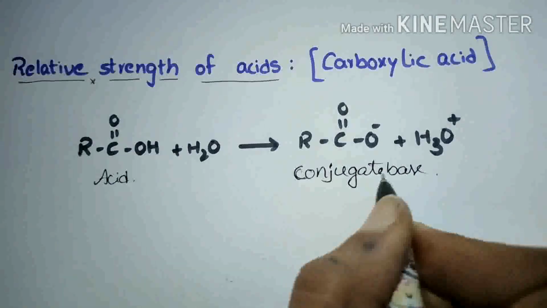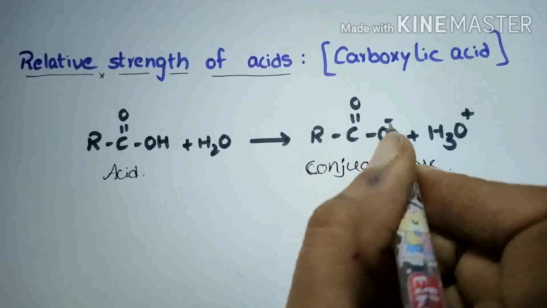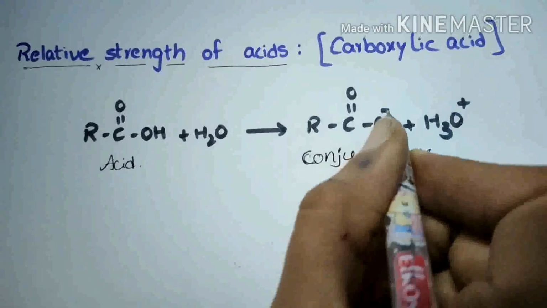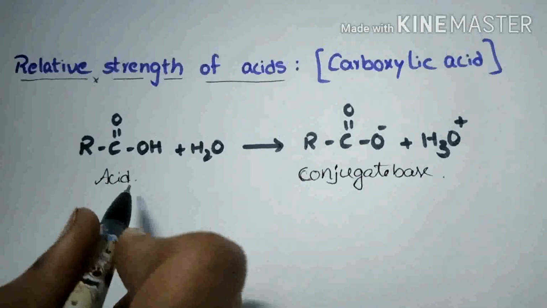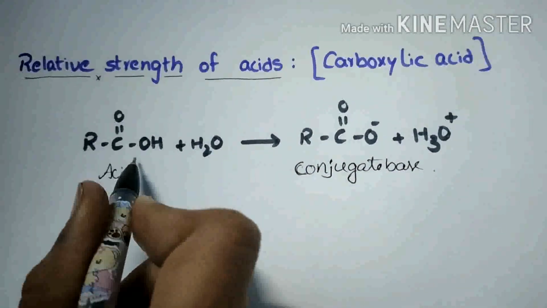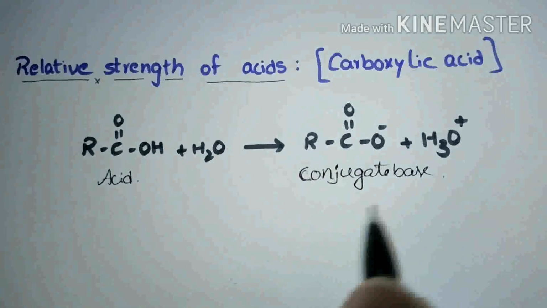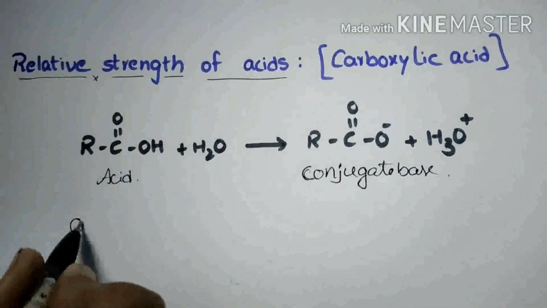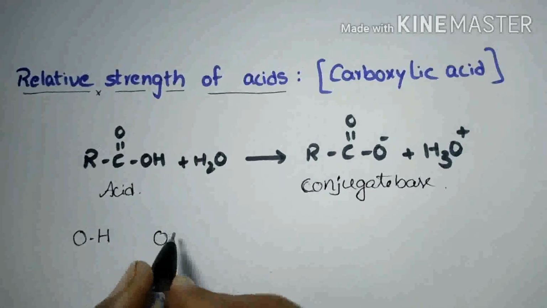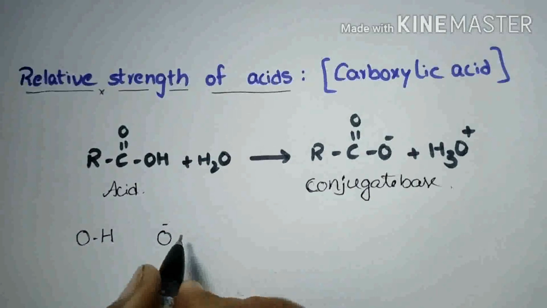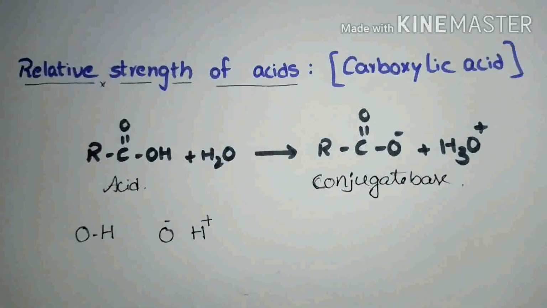Why does it act as a conjugate base? Because the oxygen is electron rich in this carboxylate anion, so it is ready to release electrons. So it acts as a base. Then the acidic strength is more for this carboxylic acid when compared to the carboxylate anion. The acidic strength mainly depends upon the dissociation of the OH bond. On dissociation, oxygen gets a negative charge by attracting electrons from hydrogen and it releases a proton.